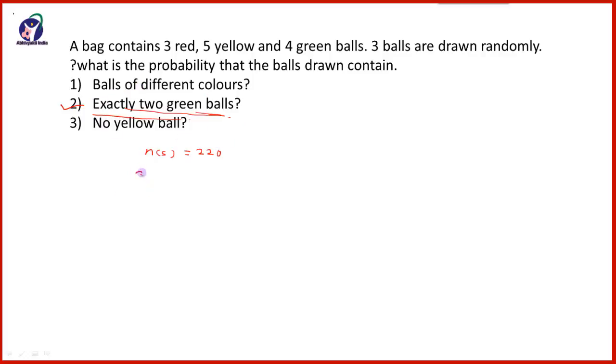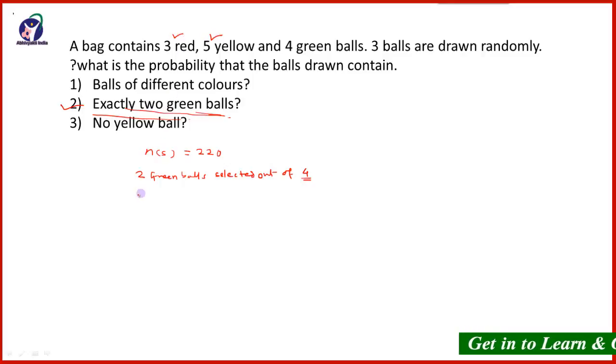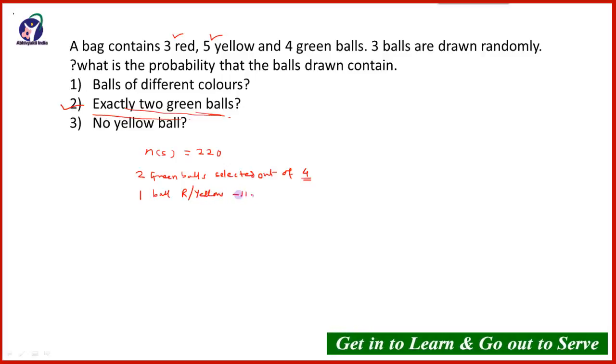Now these 2 green balls will be selected out of 4 balls, because there are total 4 green balls, and out of that 2 green balls will be selected, and the third ball that will be selected from the others, that is other than green balls, that is yellow and red, means the other one ball that will be either red or yellow and will be selected out of 8 balls, 5 plus 3.